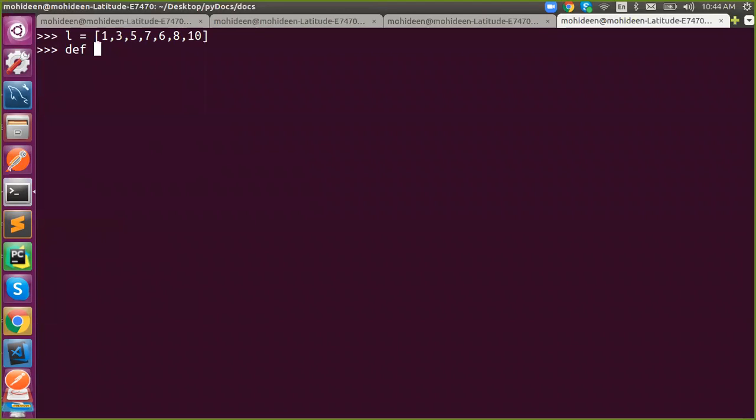So I'm creating a logic. We already have power. What to do? For i in L, power, or we can say if it is a square, it's not a problem. We can simply say i star i. That's enough. That is more than enough.